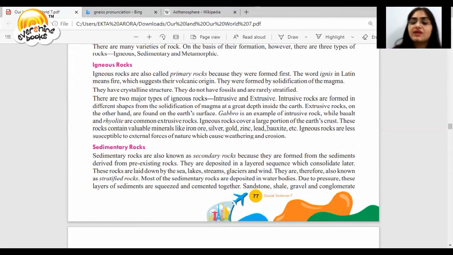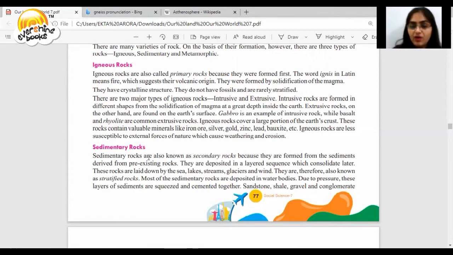Igneous rocks cover a large portion of the earth crust. These rocks contain valuable minerals like iron ore, silver, gold, zinc, lead, bauxite, etc. These rocks are less susceptible to external forces of nature which cause weathering and erosion.